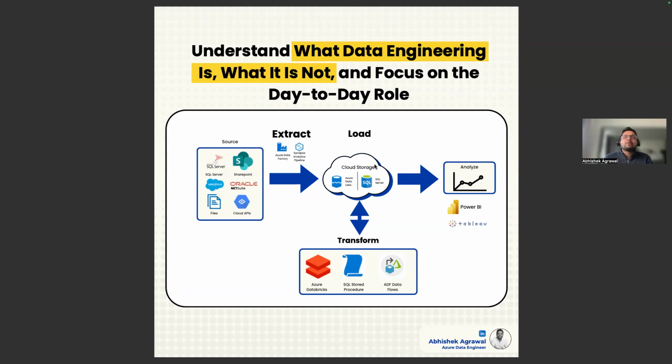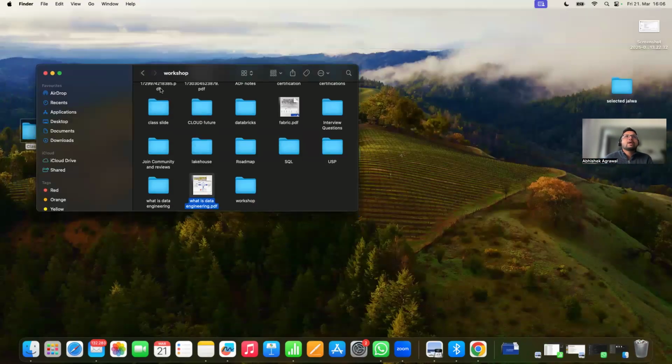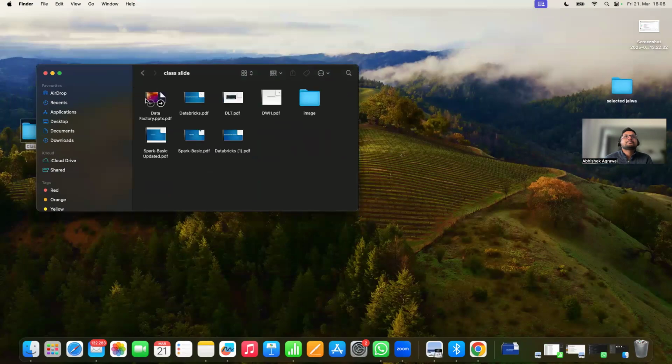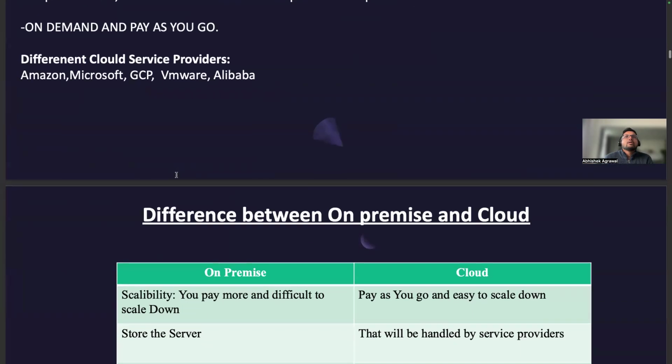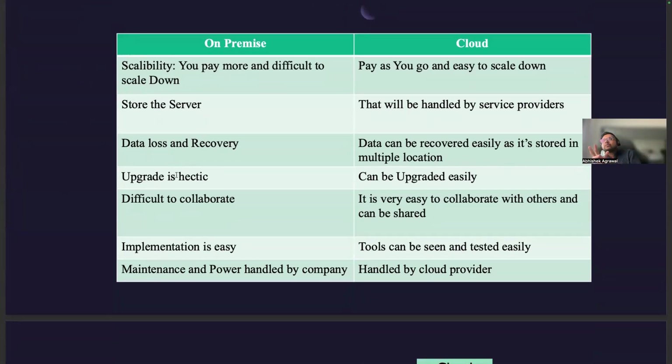And what are the different problems you can solve if you have a cloud storage? When you're moving to the cloud, these are the problems you will solve. The data loss and recovery will be handled by the cloud service provider. The upgrade is very easy because you can upgrade in the cloud. You can opt for machines very easily, you can collaborate very easily, and the implementation of the cloud is very easy. I can just purchase any machine or anything very easily in the cloud.